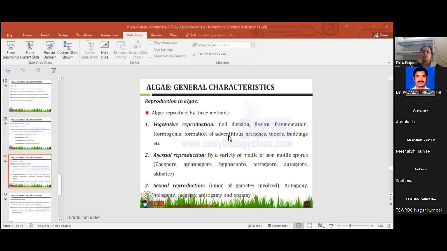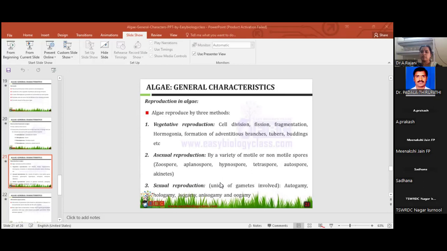Asexual reproduction: a variety of motile and non-motile spores. The main important thing is that asexual reproduction is by spores. Motile spores and non-motile spores are there. What types? Zoospore, aplanospore, hypnospore, tetraspore, autospore, akinetes. These are all spores produced by asexual reproduction.